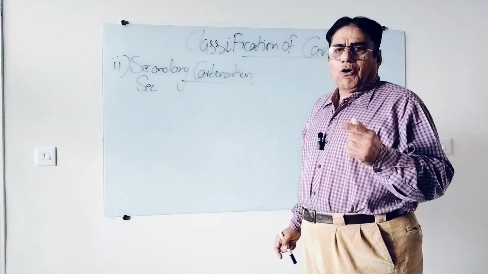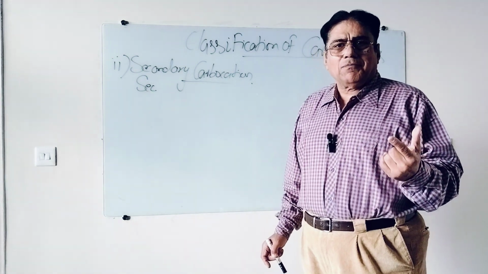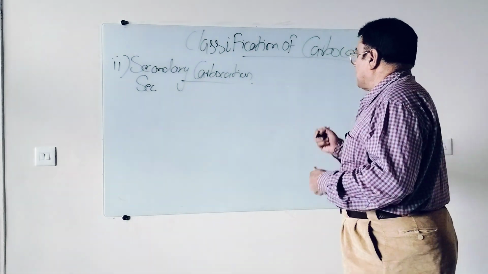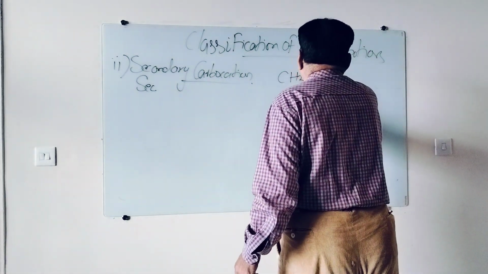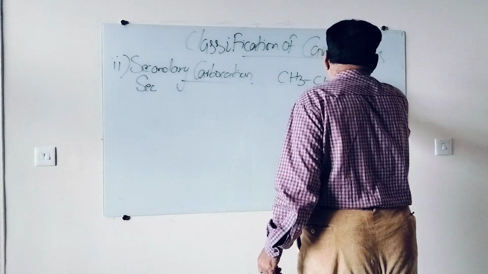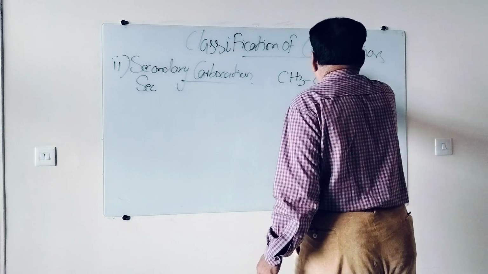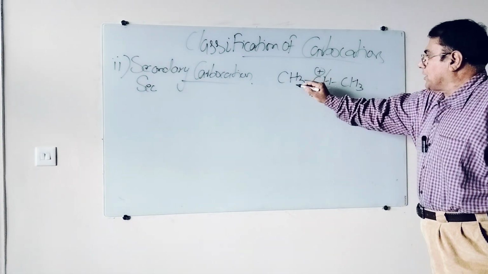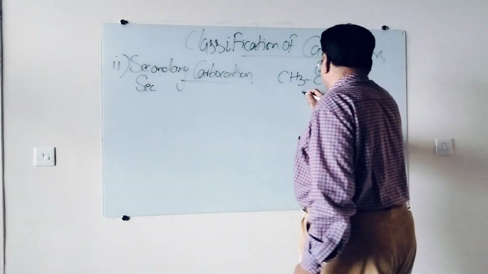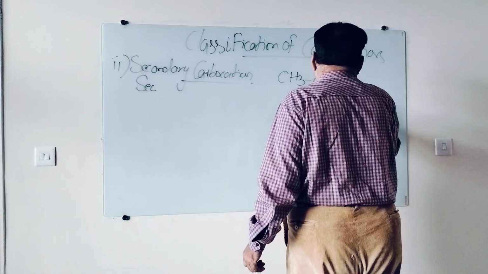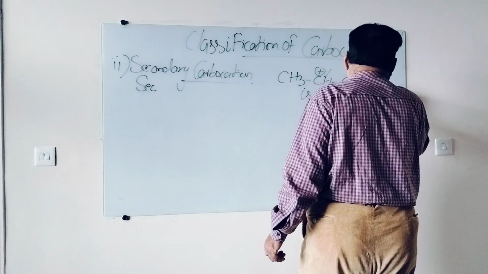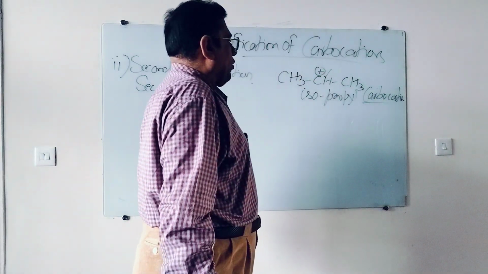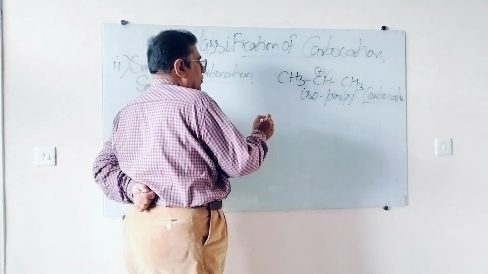The first example of 1 degree carbocation was methyl carbocation, which I did say is practically not possible. But in secondary, you cannot have 1 or 2 carbon examples because the positive carbon should attach to 2 carbon atoms. So you see, this is positive charge carbon attached to 2 carbon of methyl group. This is the first member, I should say, isopropyl carbocation. This is a 2 degree carbocation or secondary carbocation because positive charge lies on 2 degree or secondary carbon.